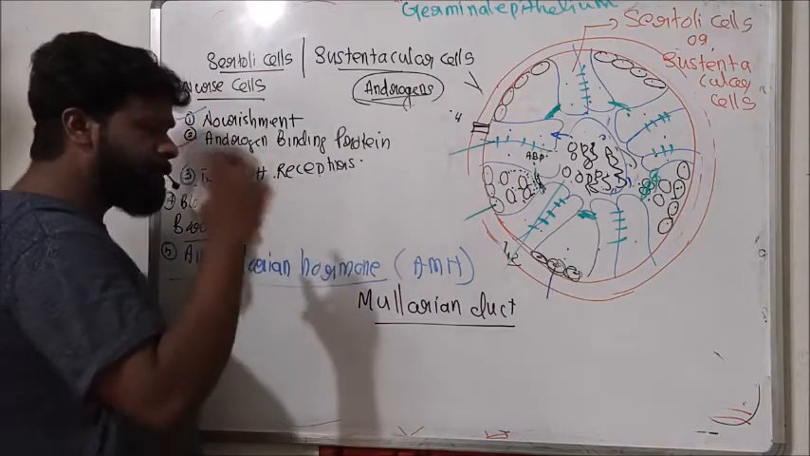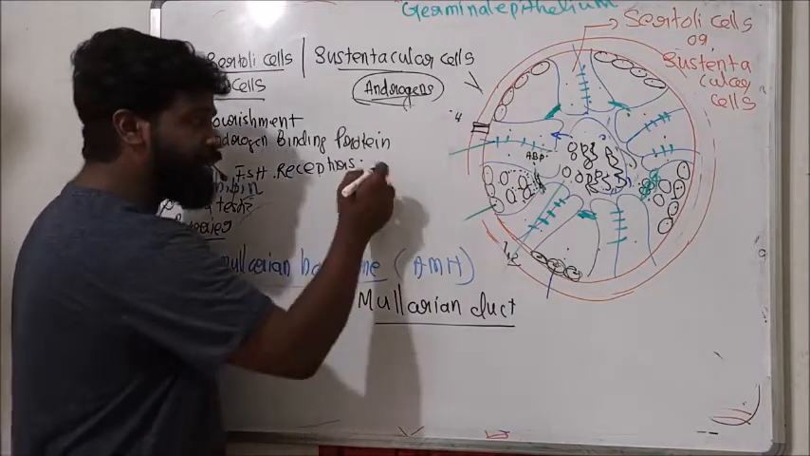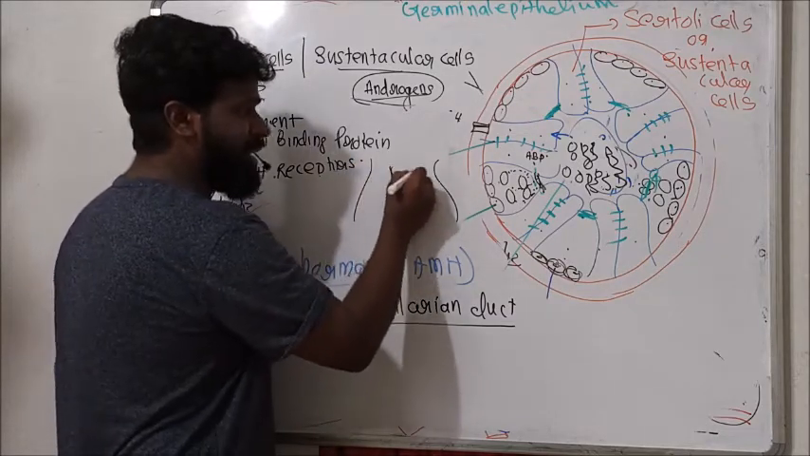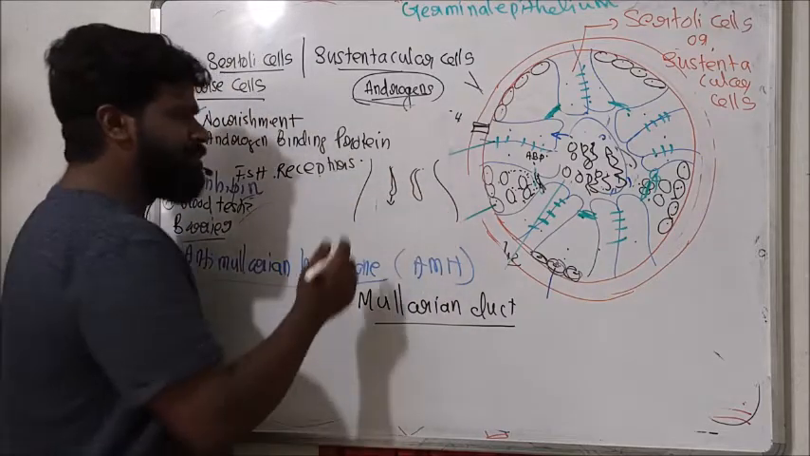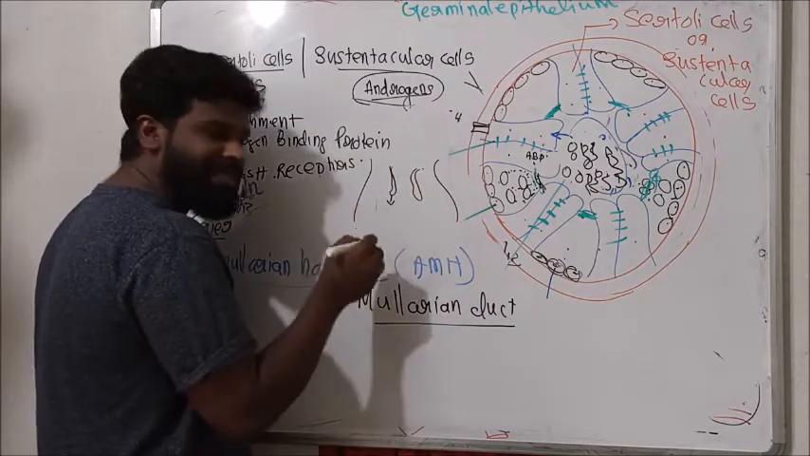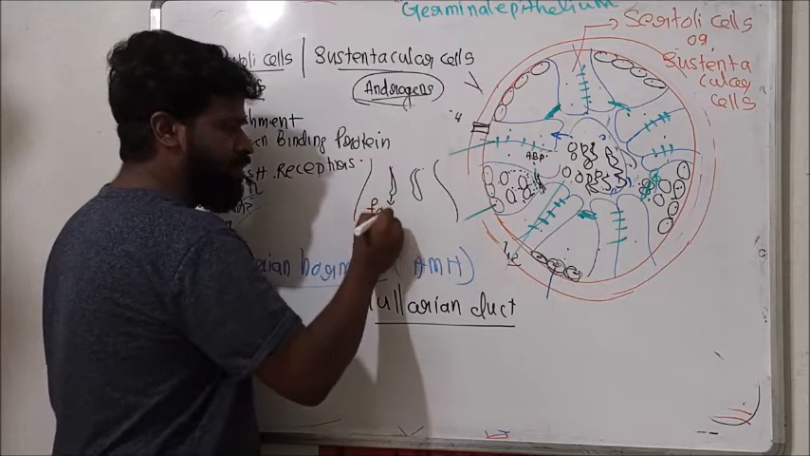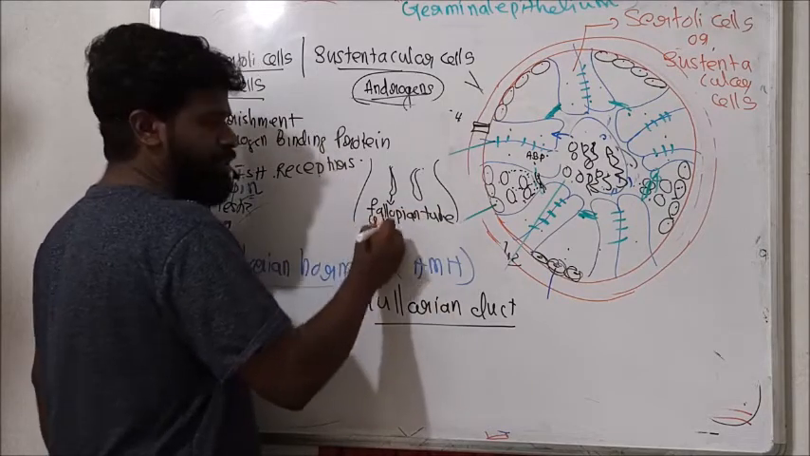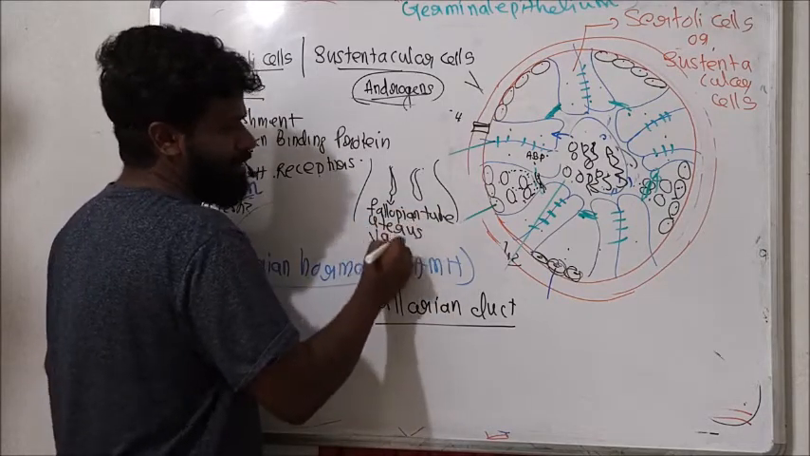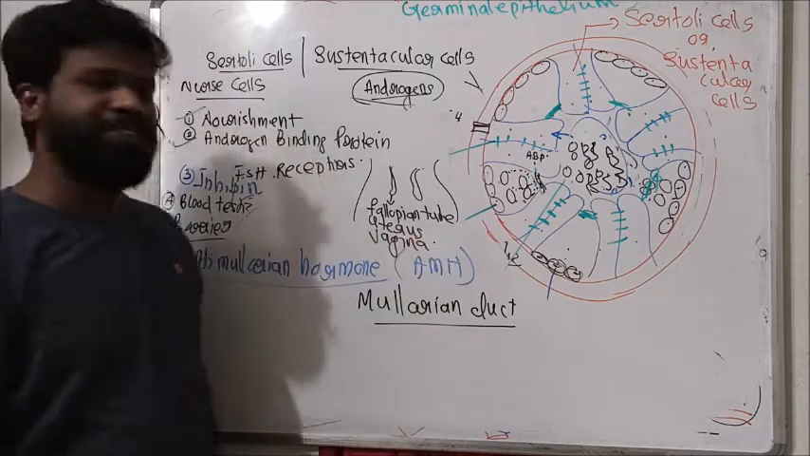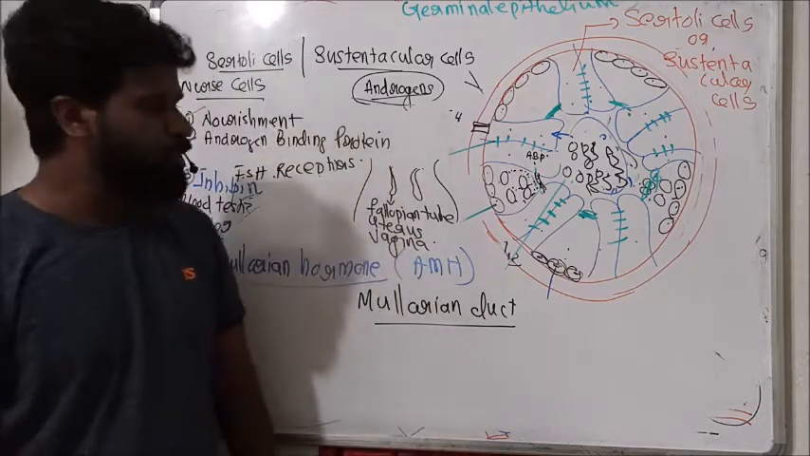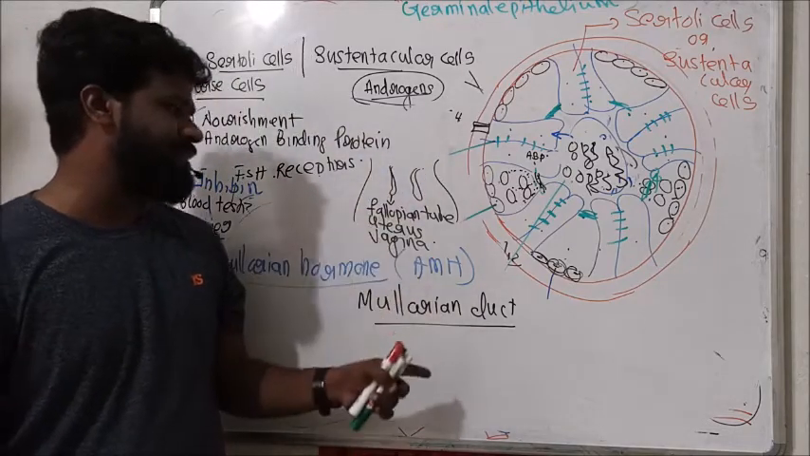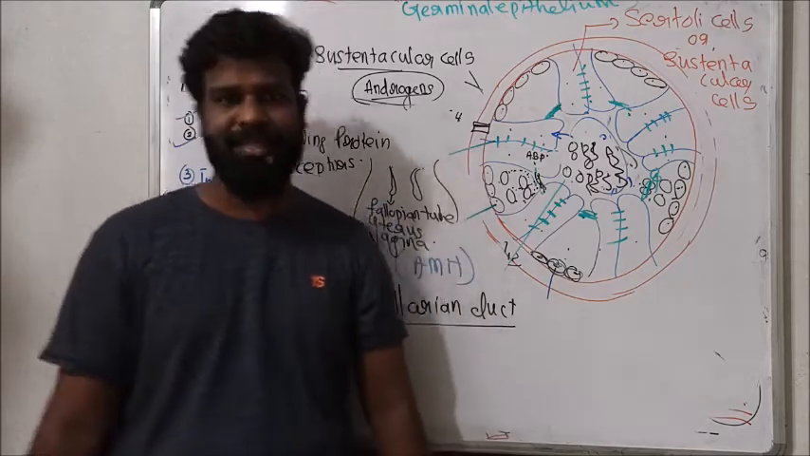Mullerian duct means that in both male and female during the embryonic stage, these Mullerian ducts were formed. From the Mullerian duct, the female accessory ducts like the fallopian tube, uterus, vagina, etc. were formed. So these are the embryonic ducts from which the female accessory ducts were formed.